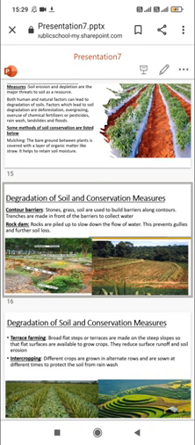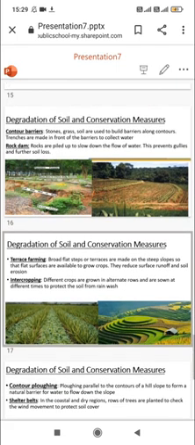Next we have rock dams. This is something new, class. Rock dams are simply piled up to slow down the flow of water. This prevents gullies and further soil loss. See class, the aim of rock dams is to slow down the flow of water, because running water also causes soil erosion, and this prevents soil loss. So the aim of a rock dam is to slow down the flow of water.